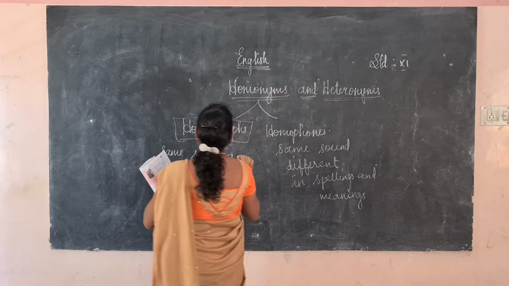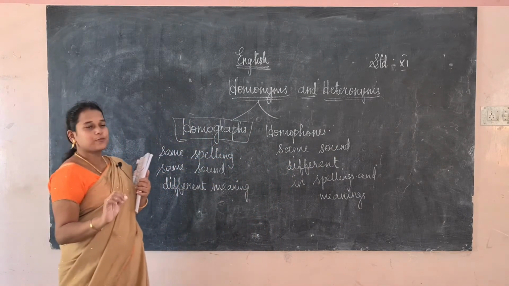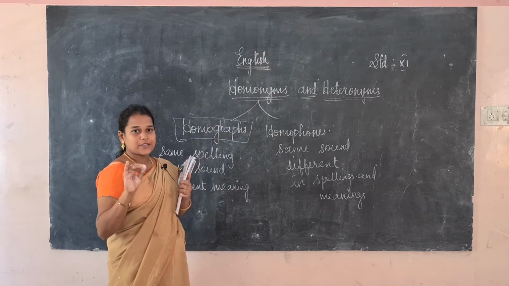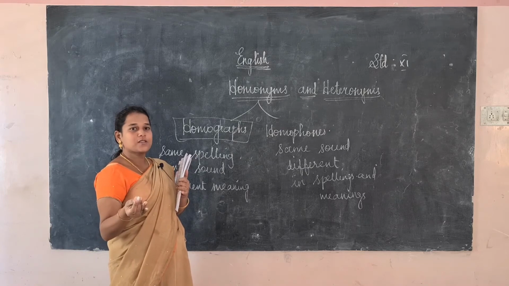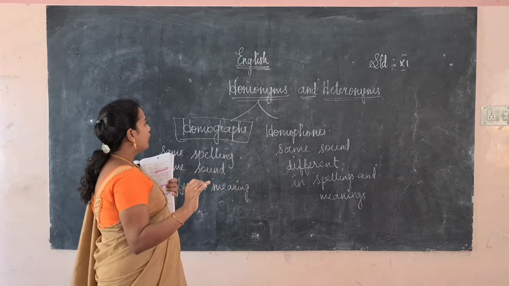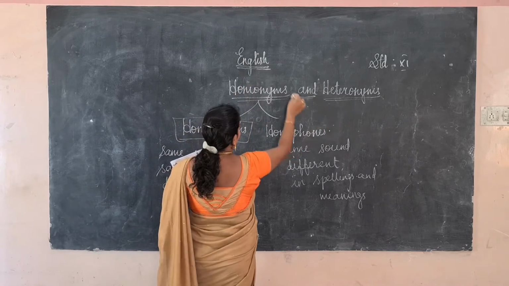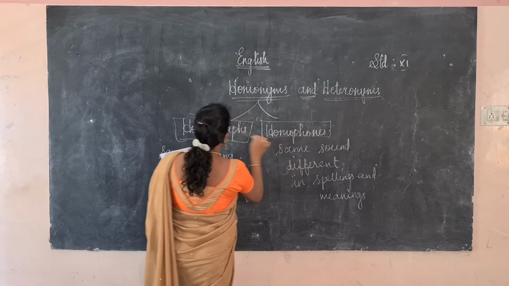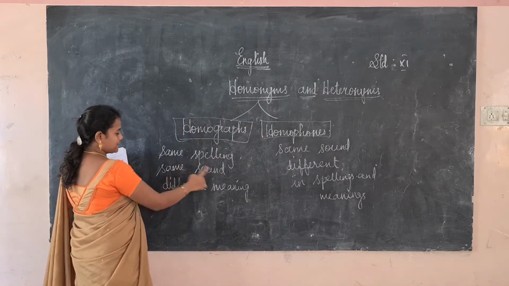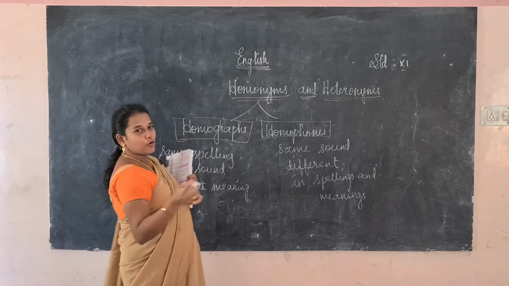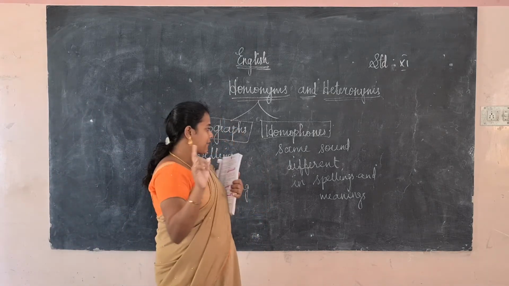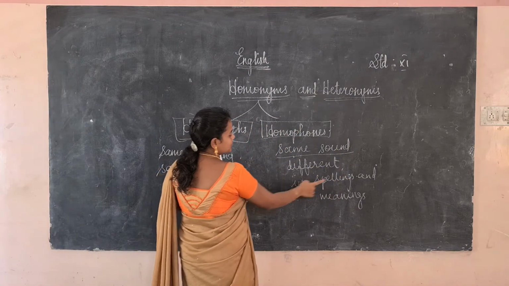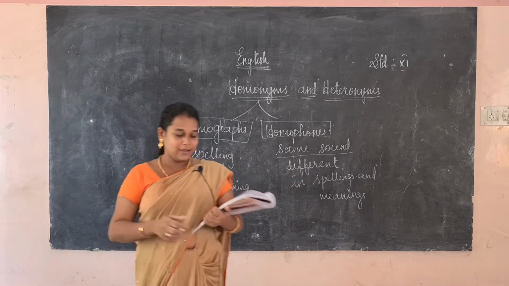So, first, there are two types of vocabulary we are going to learn about. You already know what a synonym is: words which have the same meaning. Antonyms are words which have opposite meaning. Then the homonyms and the heteronyms. Homonyms have two types: homograph and homophone. Homograph has the same spelling, same sound, but different meaning. Homophone: homo means same, phone means sound. So it has the same sound, which you can remember very easily, but different spelling and meaning.